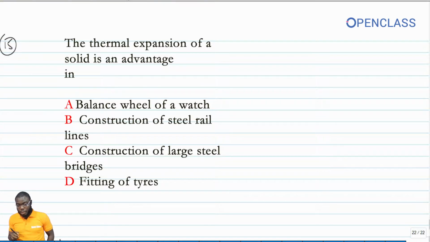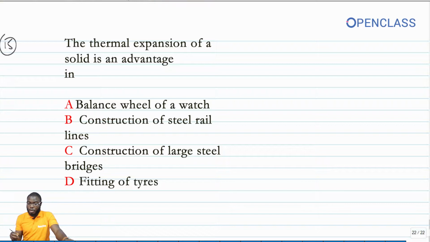The thermal expansion of a solid is an advantage in, so this is under heat, and this is under expansivity, maybe linear expansivity, or the expansion can be linear, radial, and all of that. So the option A says balance wheel of a watch. That's very correct. So it's an advantage in that domain. We use it to balance the wheel of a watch.